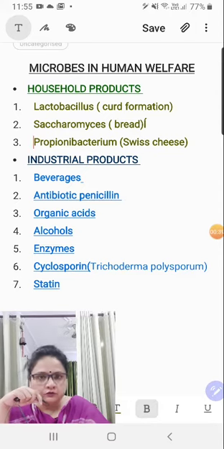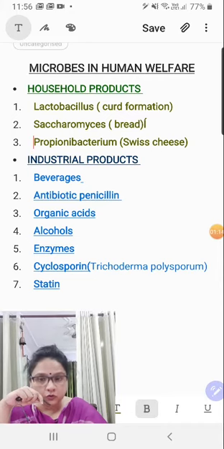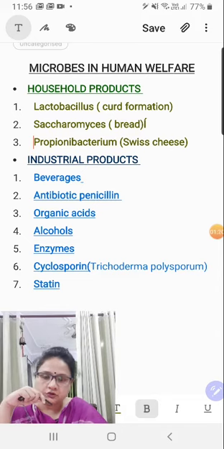Right, children? First of all, if you can see, I have listed a few microbes. These are strictly according to your syllabus, nothing extra is there. Regarding these microbes, what are the uses of these microbes? What can they help in? And what is the product which is formed out of these microbes? In short, it is the source of a particular product and the use of that product for our benefit, that is to be studied. So, source and uses of every product that is listed here has to be understood.